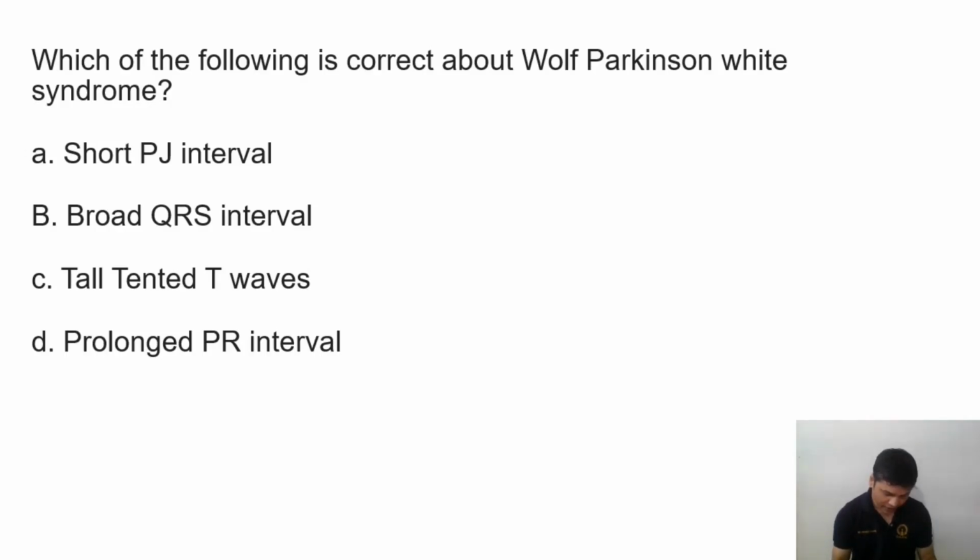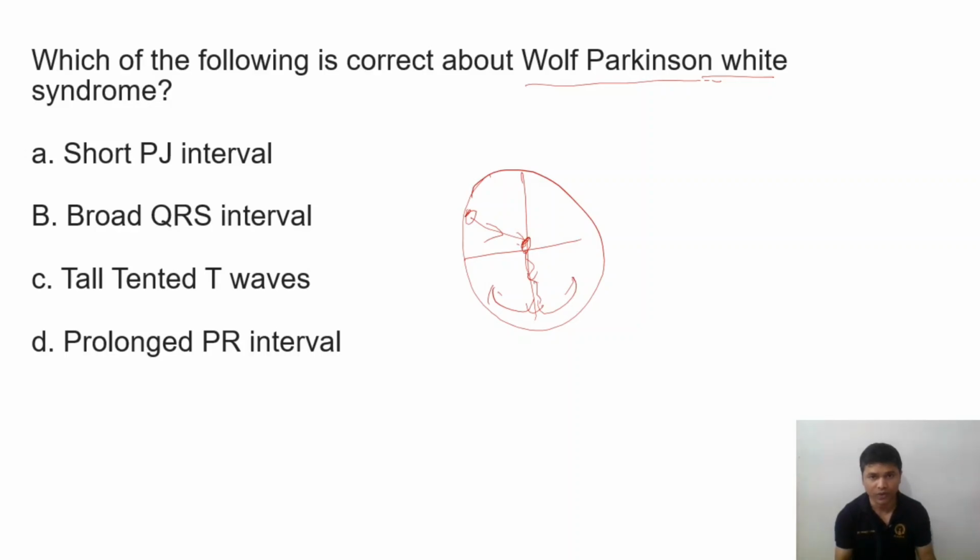Which of the following is correct about Wolff-Parkinson-White syndrome? So what is Wolff-Parkinson-White syndrome? It's nothing but an extra pathway. So this is the heart, SA node, AV node. The impulse should go like this: SA node to AV node to bundle of His, Purkinje fibers, and then to the ventricle. But in some cases, we have some other channel, an extra accessory channel, and that is super fast.